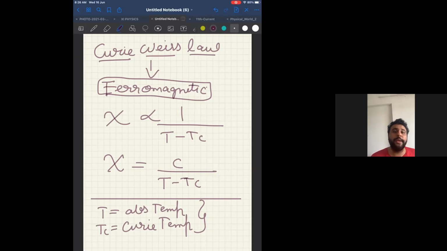You got one more point, the difference in dependence on temperature, so you can add it in your table also. The diamagnetic substance does not depend on temperature. Paramagnetic follows Curie's law for temperature, and ferromagnetic substances follow the Curie-Weiss law for temperature. Make a note or continue in your table itself. Okay, continue.